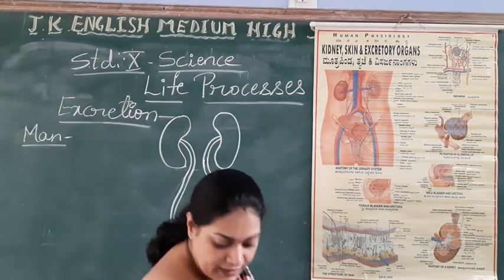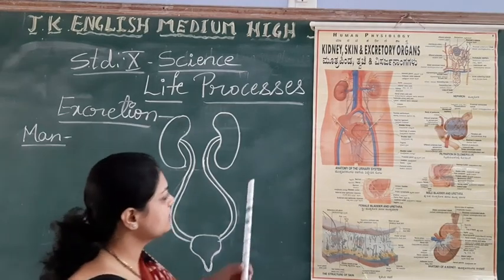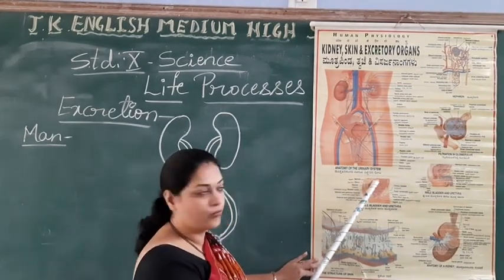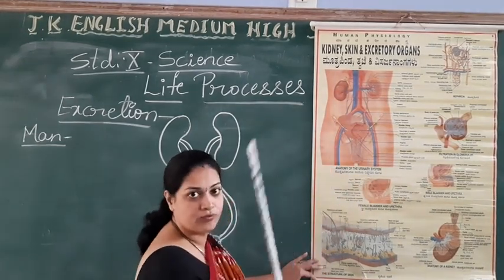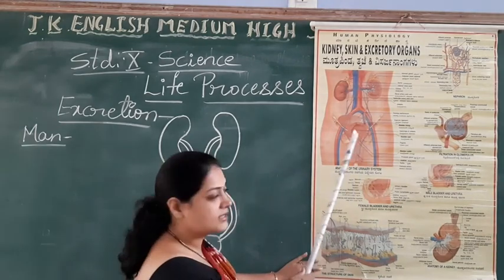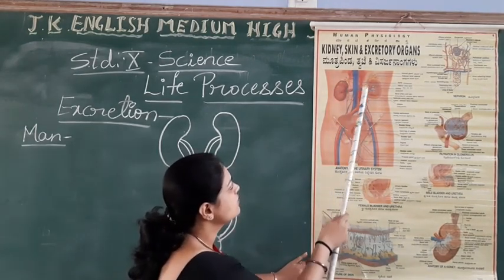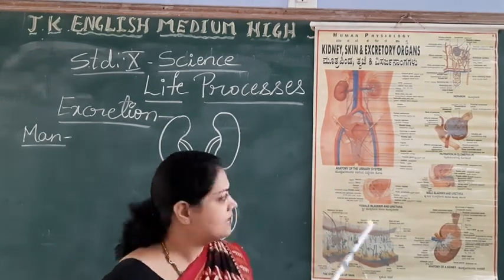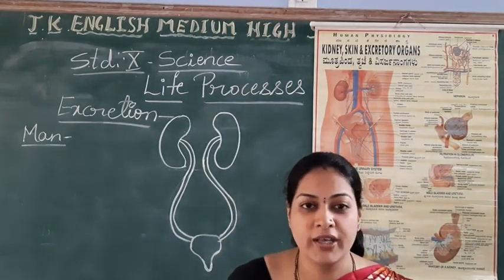The excretory system of man includes, see students, can you see here? Anatomy of the urinary system. So this is the human excretory system. It consists of a pair of kidneys. Can you see? This is one, this is one. A pair of kidneys. Where is this excretory system situated, where are the kidneys situated in our body?